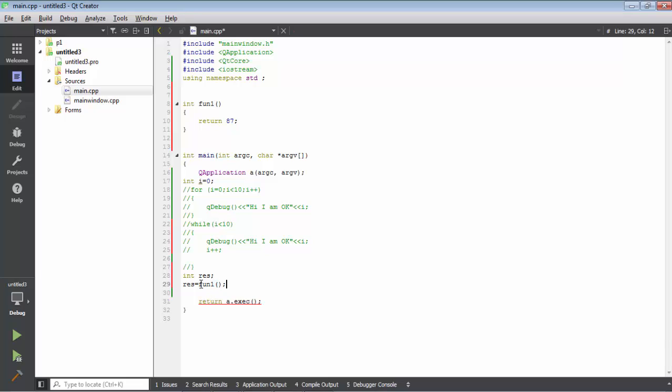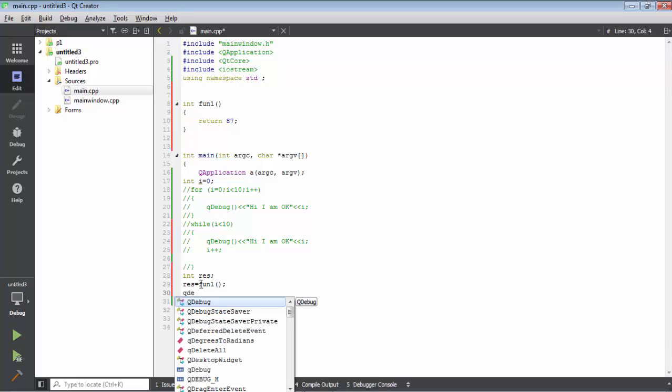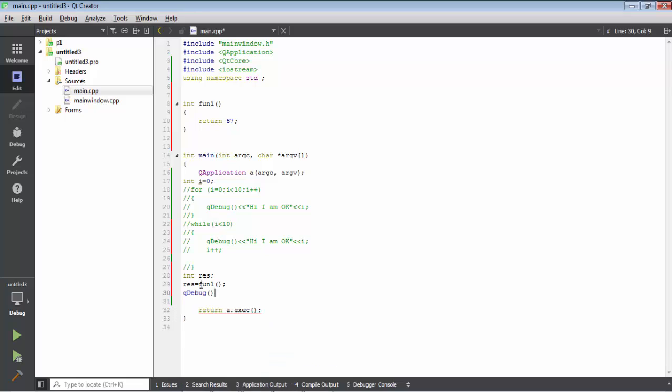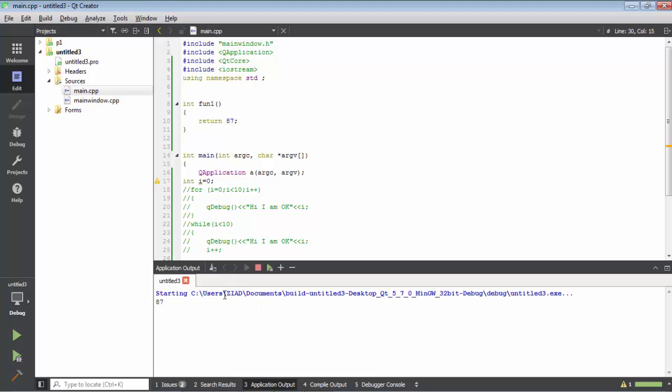And see the result. qDebug, as I said, is working like cout, result. Okay, so the answer will be 87, like I said.